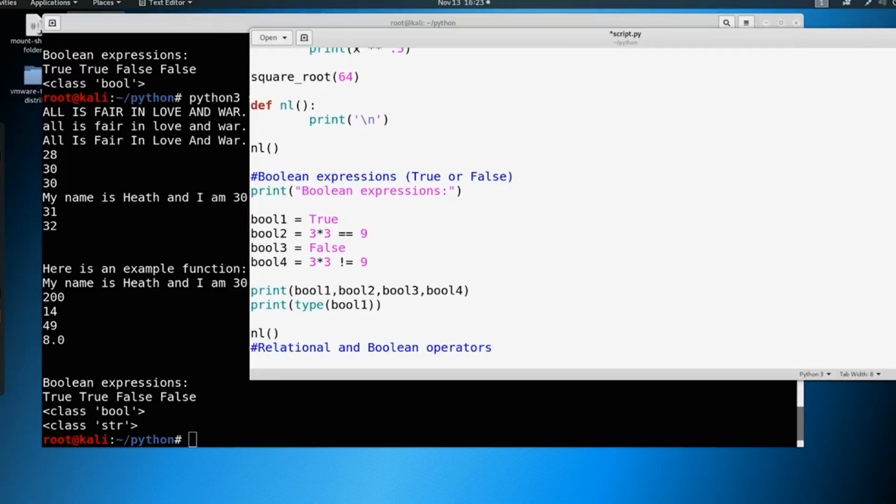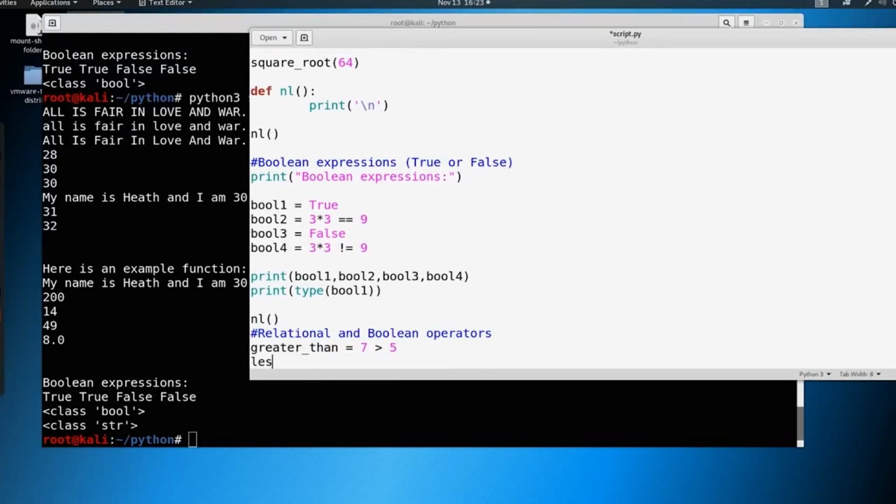And let's say greater than. Let's define a variable called greater_than, and let's just make that equal to 7 > 5. Okay, so we're using an operator here with the greater than symbol, right? And we're also using a Boolean expression because when we say 7 is greater than 5, well, that's going to come back with true. And we could say less than. We could say 5 < 7, and that's also going to return true.